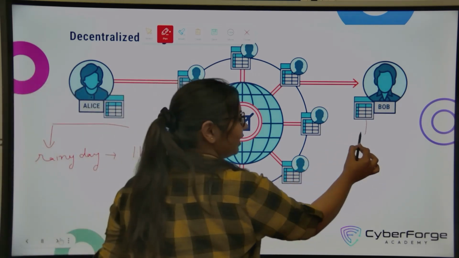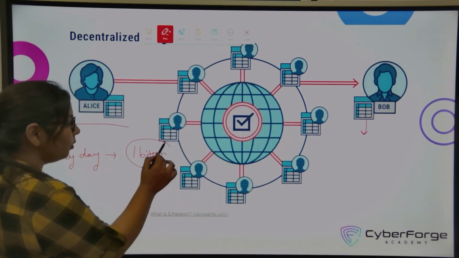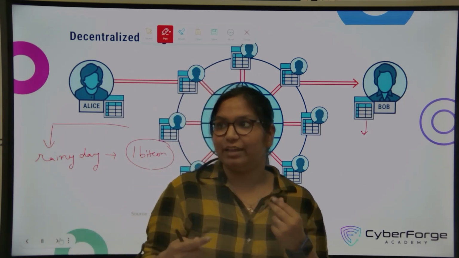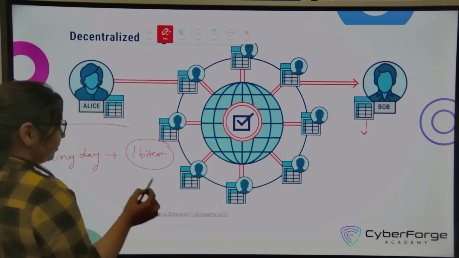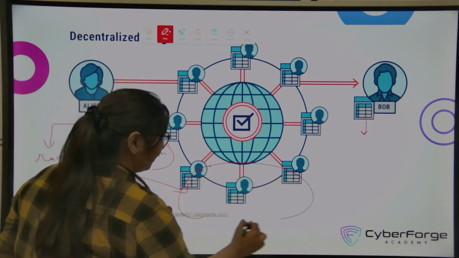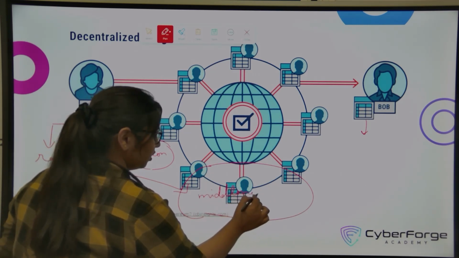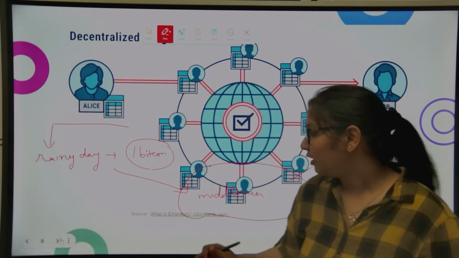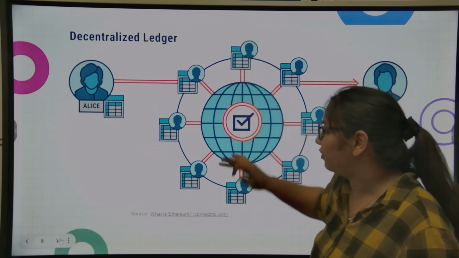Now Bob is saying that tomorrow is a sunny day, and they agreed on one Bitcoin bet. So now they need one middleman to verify who wins and distribute the one Bitcoin to them. So here we need a middleman who will verify who wins. This middleman will distribute the winning prize or reward, you can say.